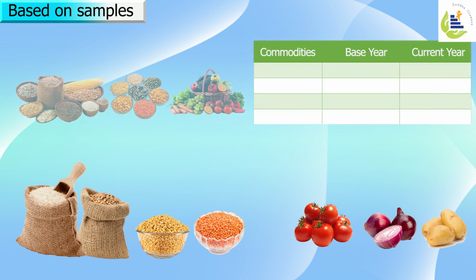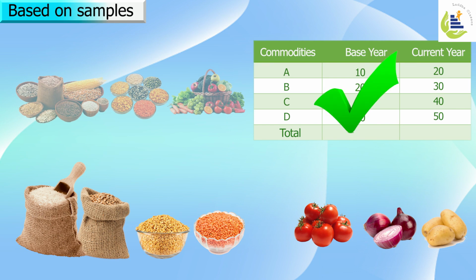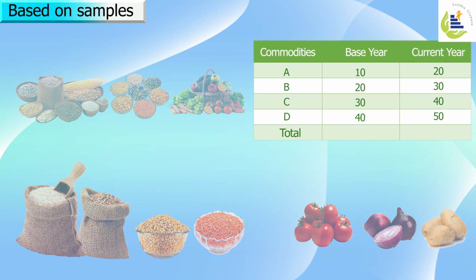If the sample is representative of all the parameters, then it's fine. But many times some amount of variations occur, and those variations are because all the items which make this wholesale price index are not considered. Some specific items are taken. That's subject to sampling error, and hence an index number based on samples creates some errors.